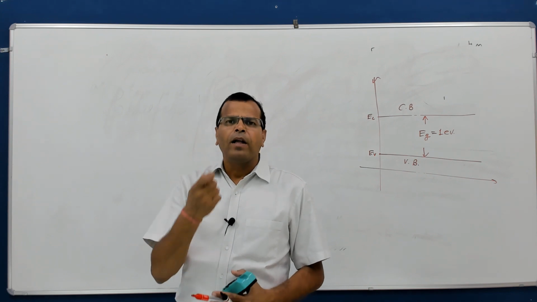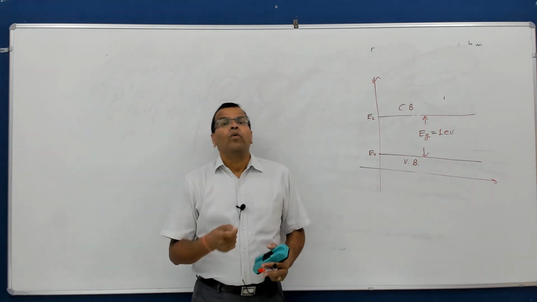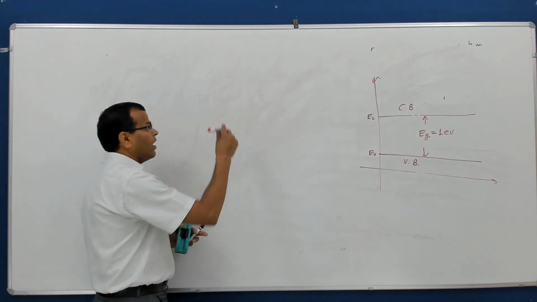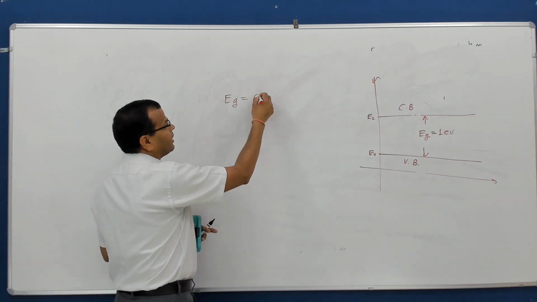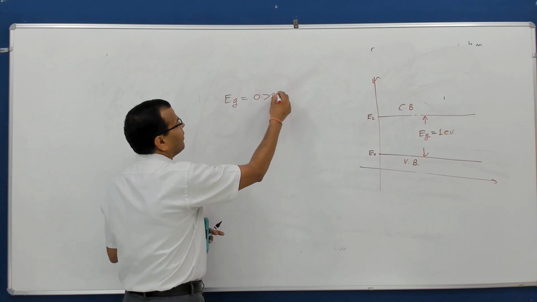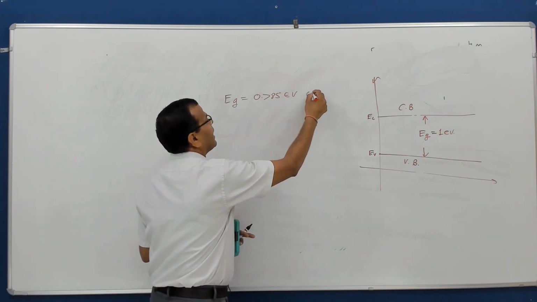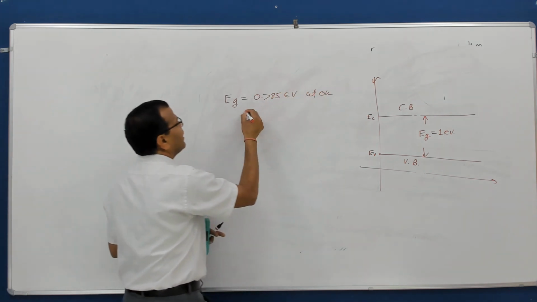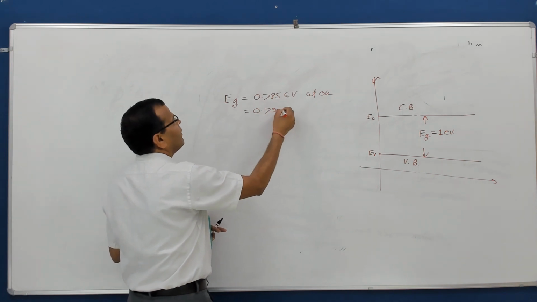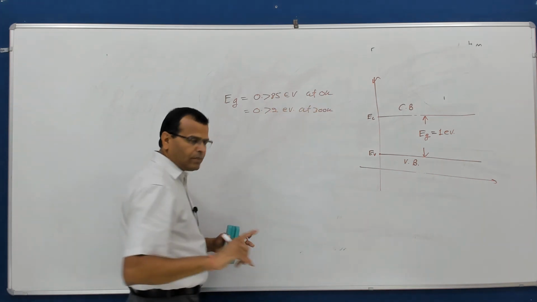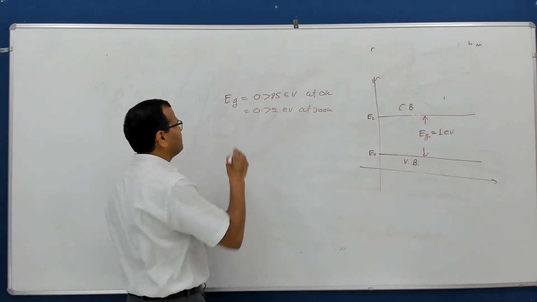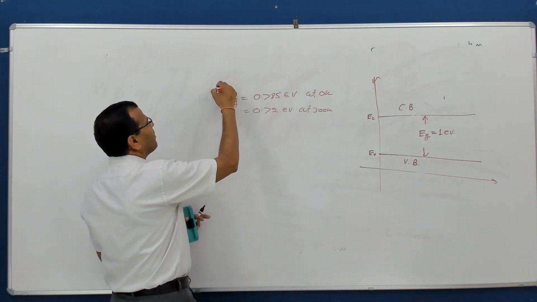For example, germanium is one material which has a band gap of, I hope you remember that, 0.785 electron volt at 0 Kelvin, and it is 0.72 electron volt at 300 Kelvin. It is a semiconductor. This is for germanium.